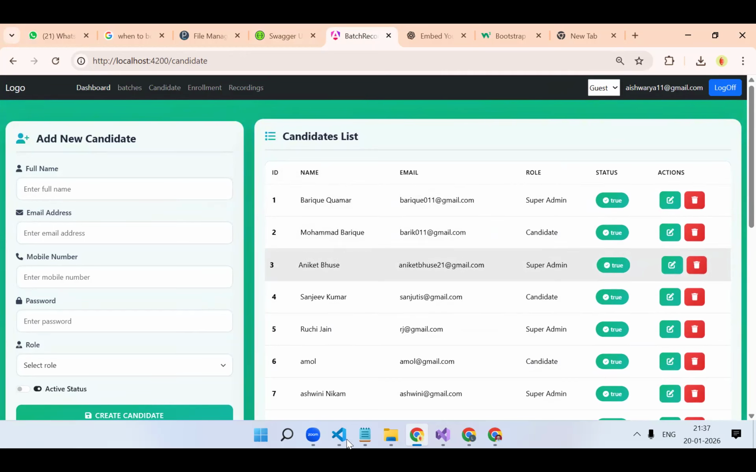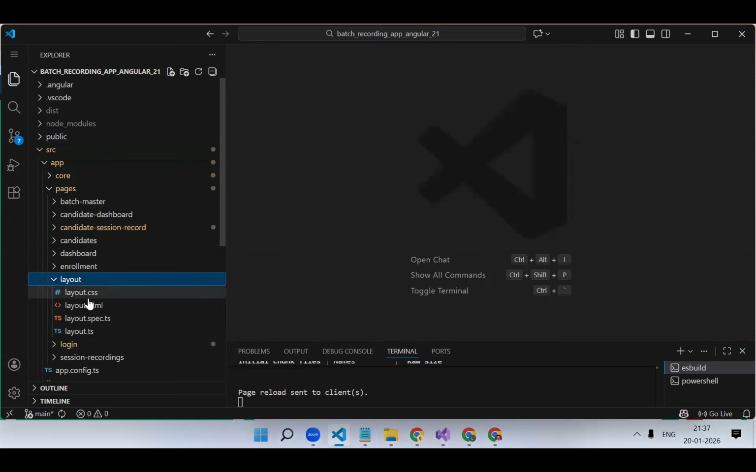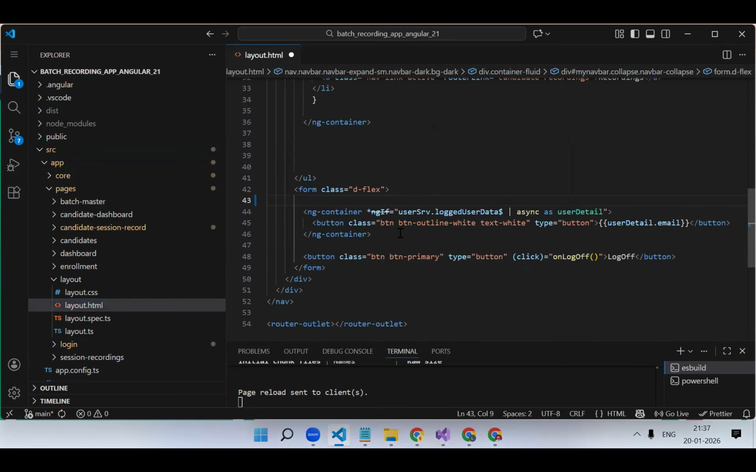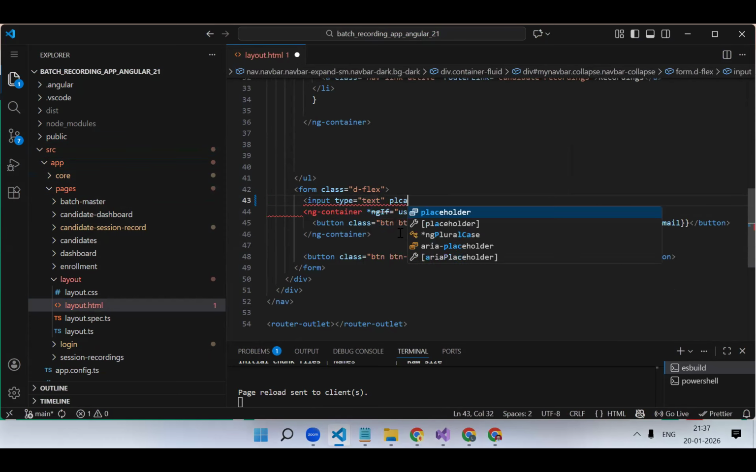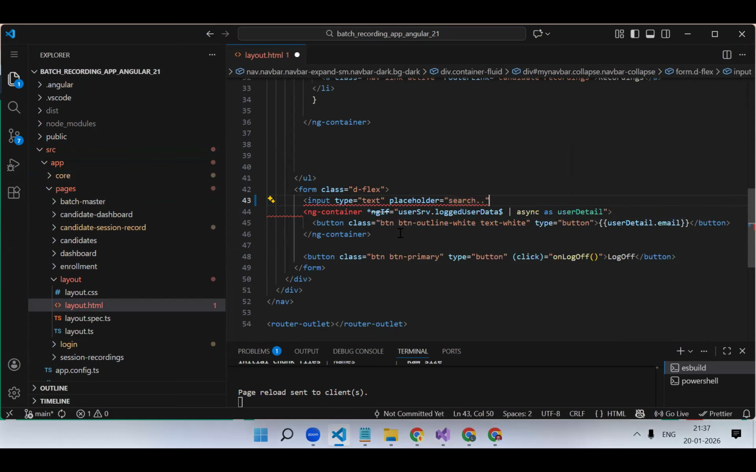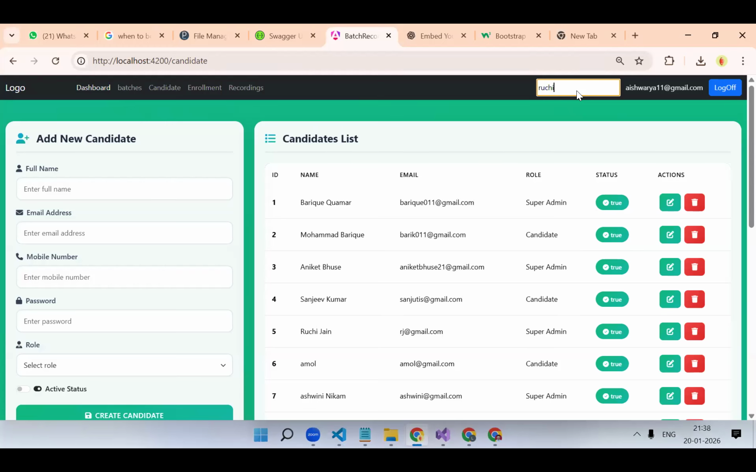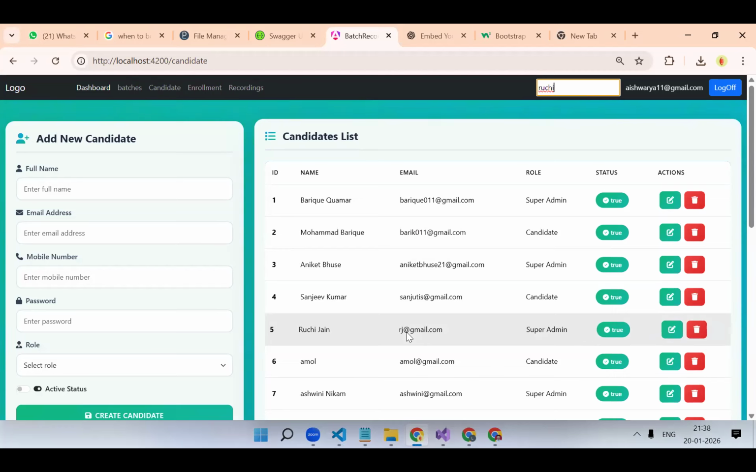Okay. So in our layout, we will keep our search box. Over here, instead of this, we will create our search box. Input, type text, placeholder search. So here you got the search box. Let's say here you search Ruchi. So in the table, only this record should get filtered. Understood? Like this we have to do.